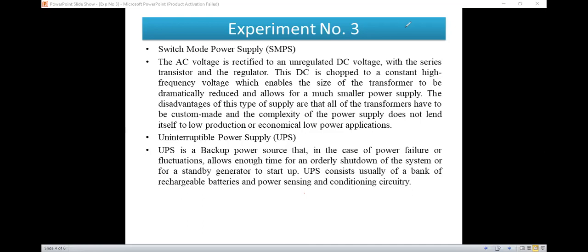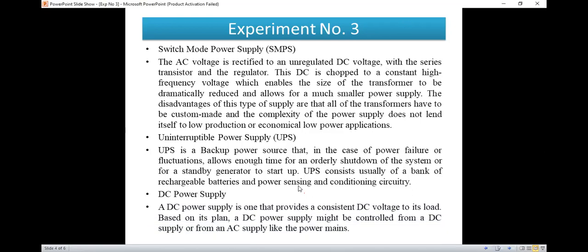Then DC power supply. Generally you already know these, that is DC power supply and AC power supply. So a DC power supply is one that provides a consistent DC voltage to its load. To give a DC power supply, we use the rectifier unit to convert AC to DC, so it will provide a consistent value of DC to its load.